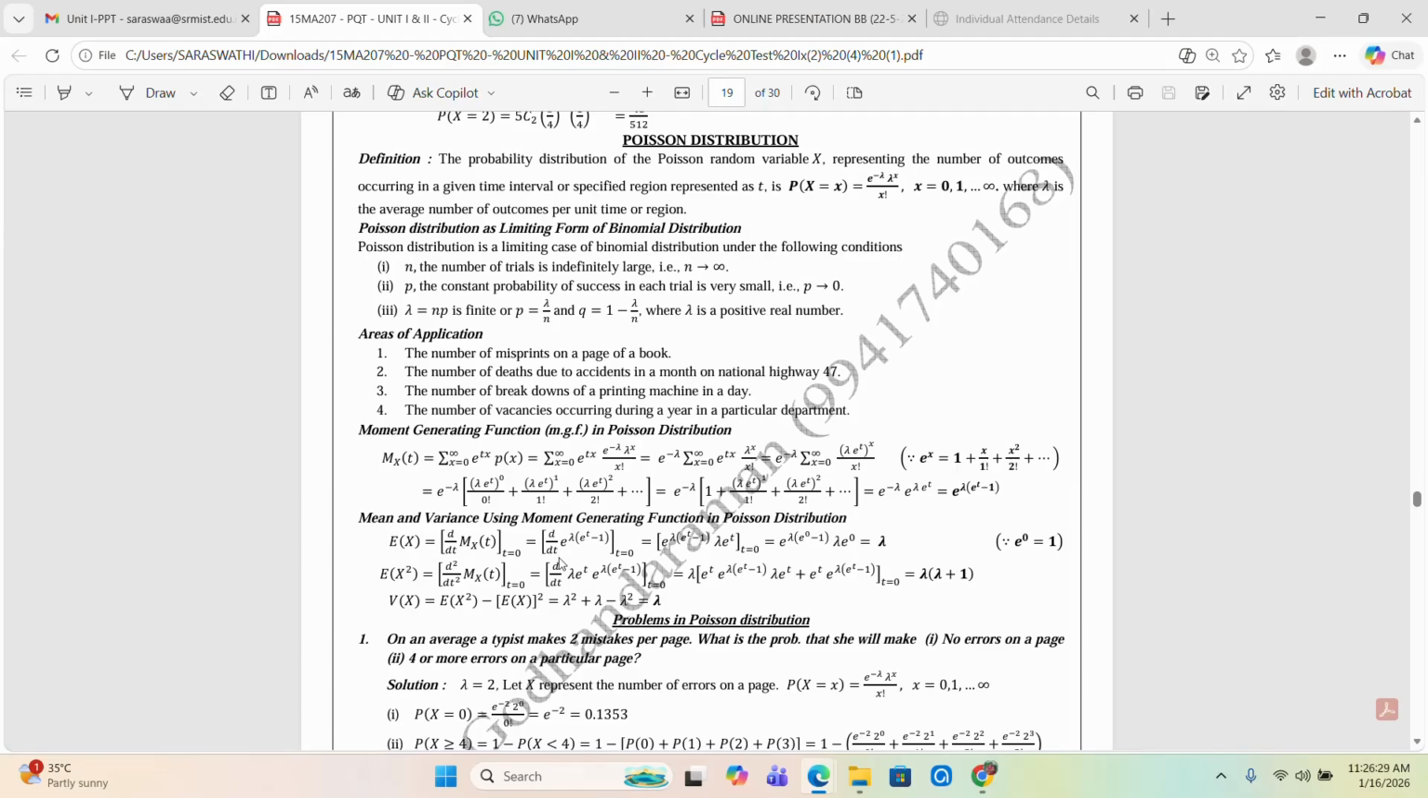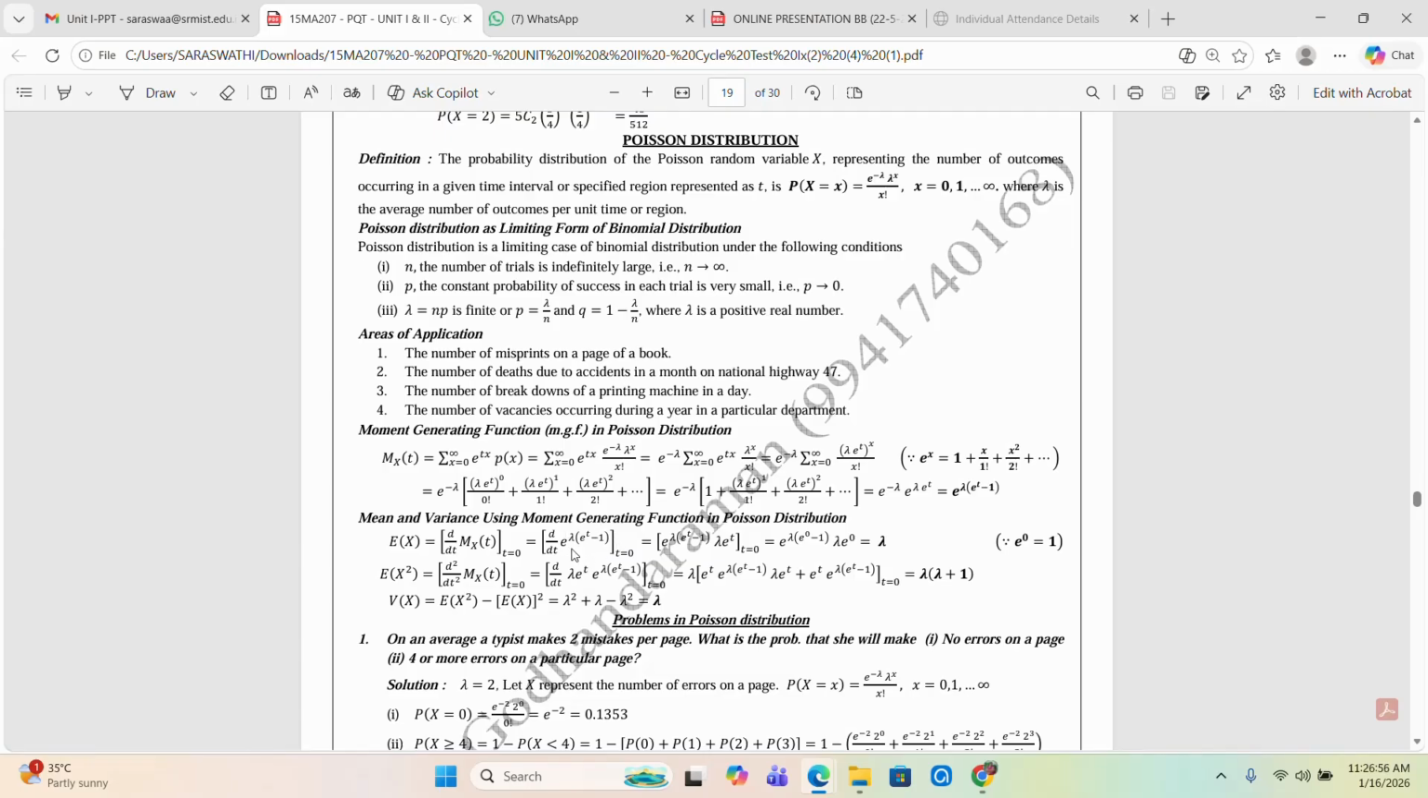So E of x is d by dt of M_x(t). We have M_x(t) is equal to e power lambda into (e power t minus 1). Now differentiate with respect to t. Whatever constant is there, we can take it outside. Here there is no constant. We can take the value with the e power ax. So the differentiation of e power ax is equal to e power ax into a.